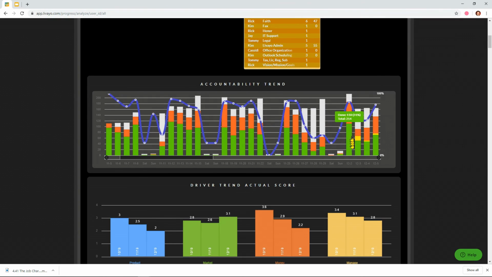And then we turn the night switch off there, and so it marks them there. So that is the accountability trend.